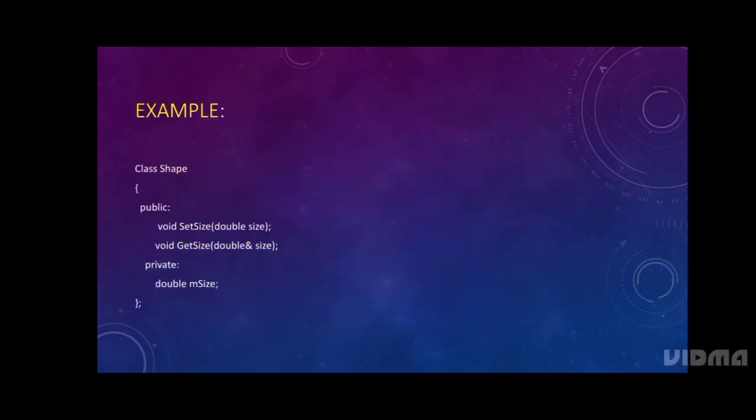Example: here we declared class Shape. They also declared public void getSize and void setSize. In this, we can set a size as a double size in the function. In the parentheses, they are given a double size, and getSize returns a double, with a private double mSize. This is an example of the LSP we have already seen.